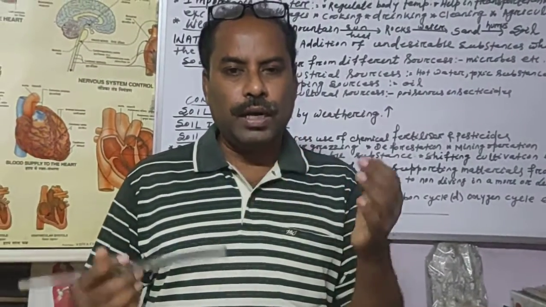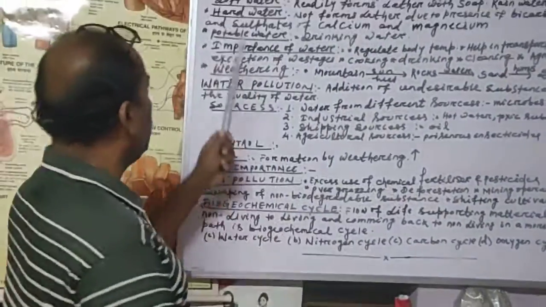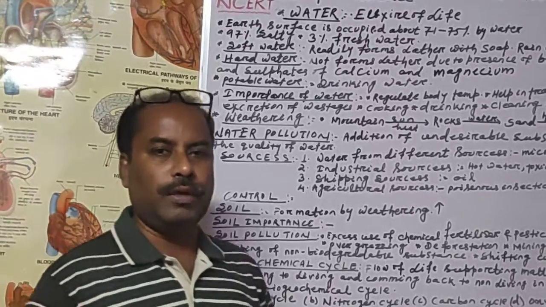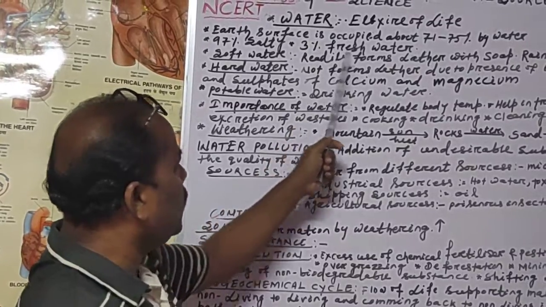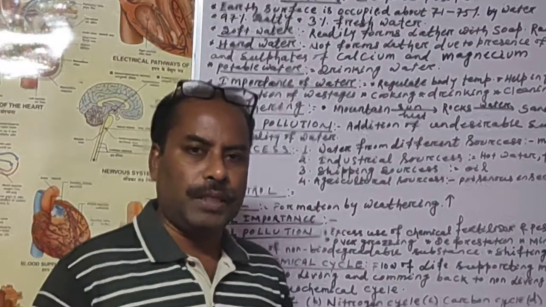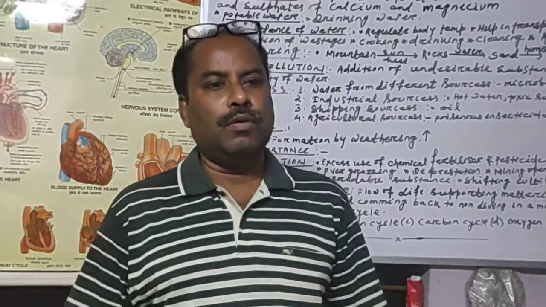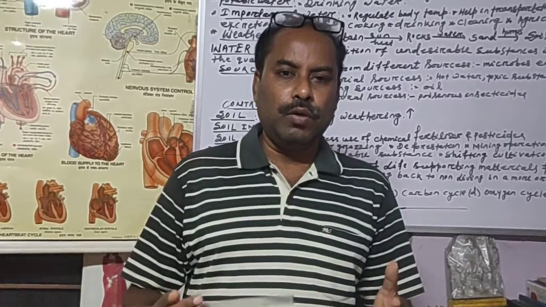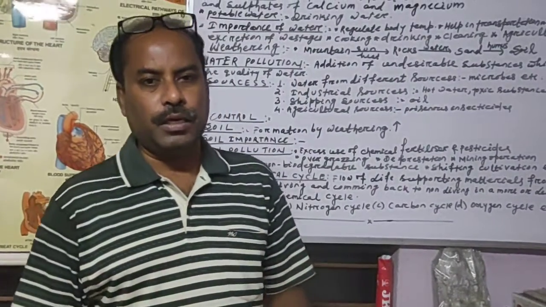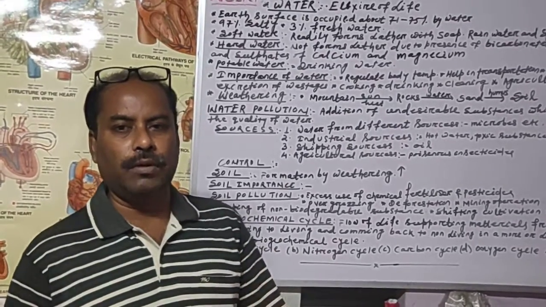Because though 75% of the earth's surface is occupied with water, 97% is salty water which cannot be used by living organisms. So only 3% is fresh water, and that 3% of fresh water is also not all potable, some of it is polluted and cannot be used. So that's why, though sufficient water is there on our earth, we still have a scarcity of water, because fresh water is only 3%, and some part of that is also polluted.